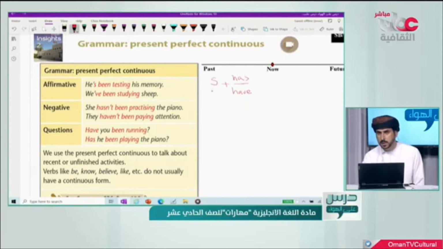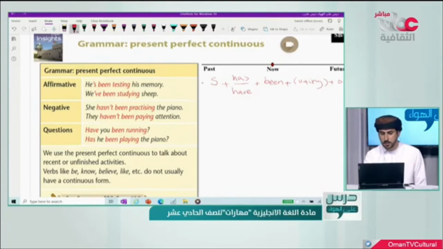If the subject is I, you, we, they, we add have. And then we add the word been. Then we add the verb plus ing. And then we write the objective or the complement of the sentence.